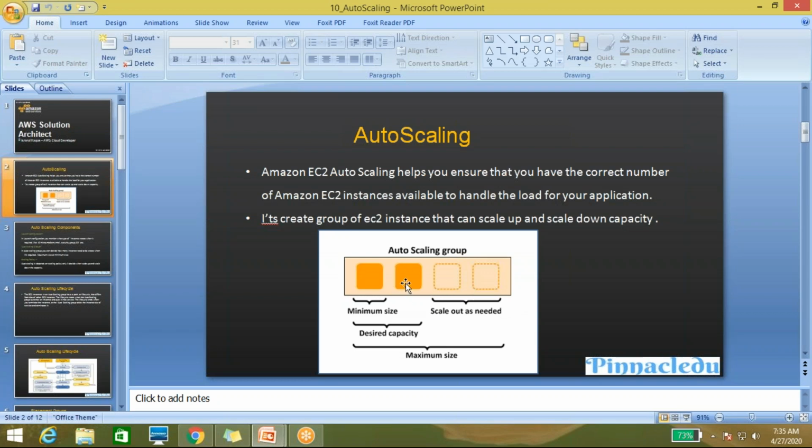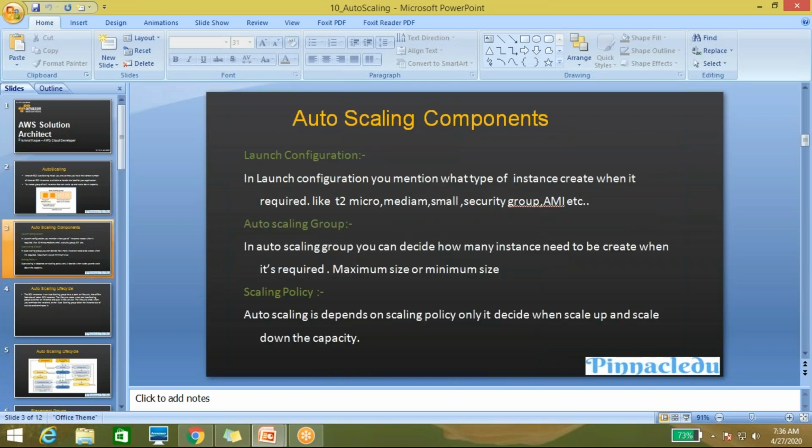So I have launched my website or am running my application with two instances. But after a few days or after some time, I may require more than two instances. In that case, auto scaling provides more instances as per my requirement. Here, for learning purposes, I have attached two instances. So as per your requirement, it will bring up multiple instances. After that, the maximum size is four instances.